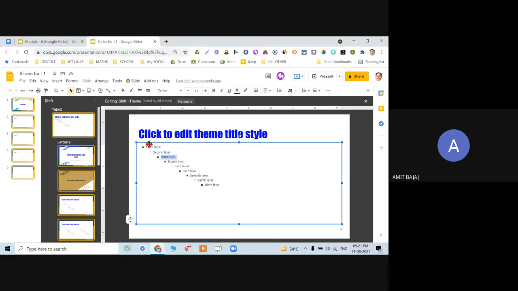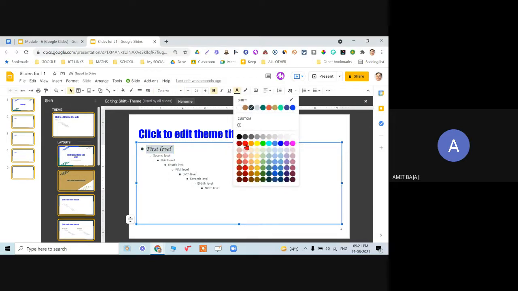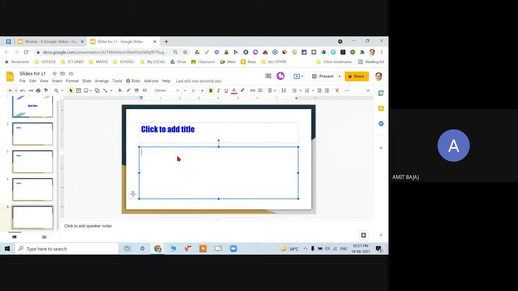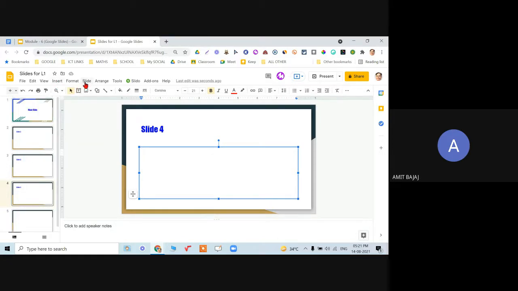Generally it is not required, but when I go on, say, first level, I increase this font size, I make it bold, I change its font size, I change its color, and so on. So if I have any text written over here, check it out. Now whenever I start typing anything, the same font size, color, everything will be followed throughout all of these. So I don't need to go for changing their font size or the colors every time. So this is the benefit of using this edit theme option.